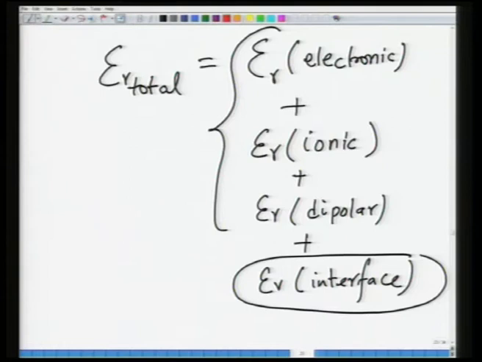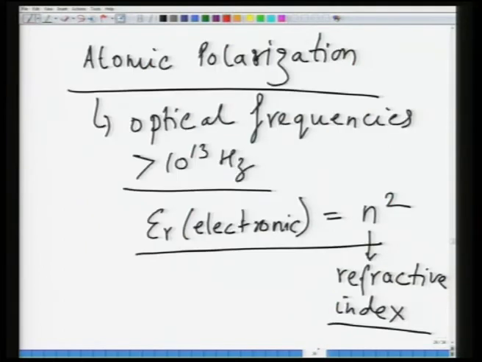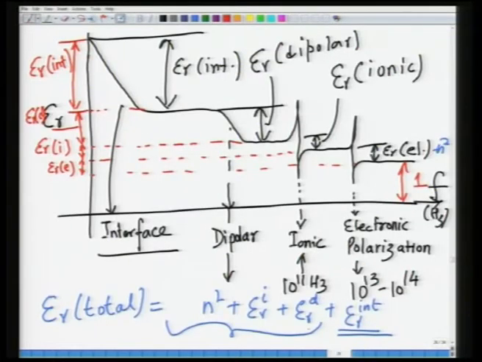The total dielectric constant is equal to the sum of the electronic contribution plus ionic contribution plus dipolar contribution plus interfacial contribution. Now, as I said, we will take a mathematical treatment of the first three, but the interface we will not take in this course. I will provide you some references where you can go through it. It is a little tedious, but it can be modeled using other methods which I will talk about later in the course. So this is how the plot looks.